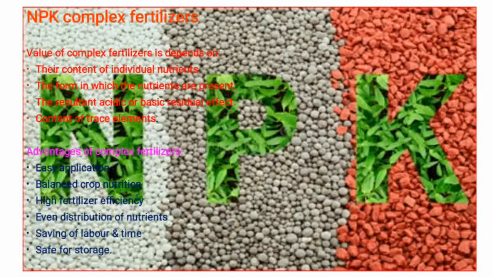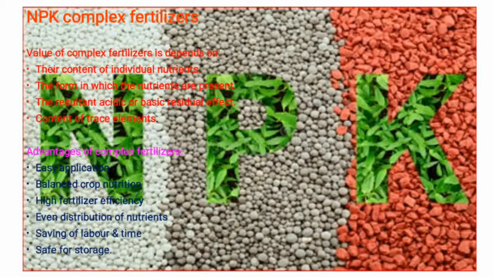The last point in complex fertilizer: the value of complex fertilizer depends on the various compositions of nitrogen, phosphorus and potassium. Also, this is manufactured for application in various crops. But the value of complex fertilizer depends on the content of individual nutrients and the ratio of nitrogen, phosphorus and potassium. Also their form in which the nutrients are present. Their form means whether it is available form or non-available form.